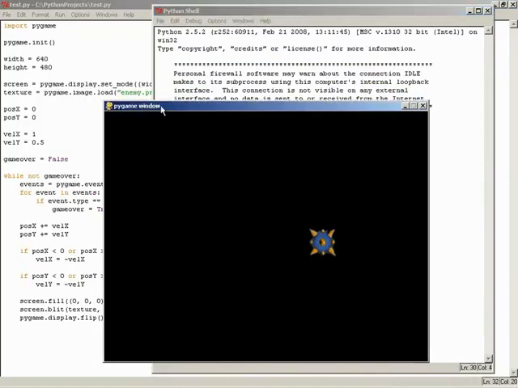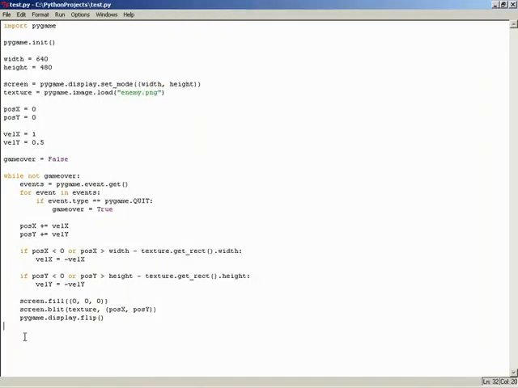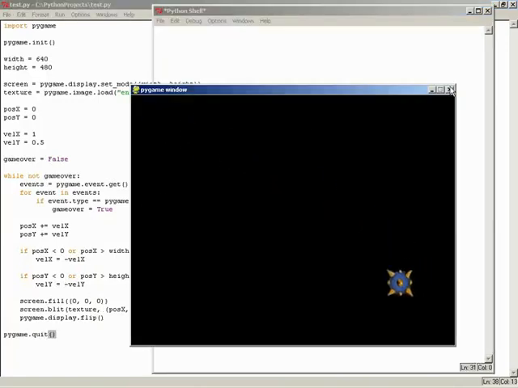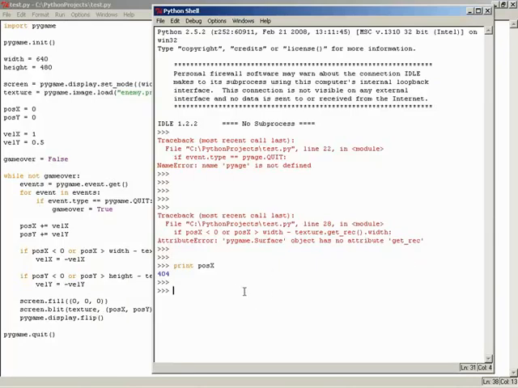If you would like for the window to close, you can drop in a call to pygame.quit. Normally pygame.quit would be called automatically at script end. If you wish, you can call it manually here. So pygame.quit. And now if we run, everything looks normal, but if we close the window, it actually goes away because now Pygame has uninitialized itself.